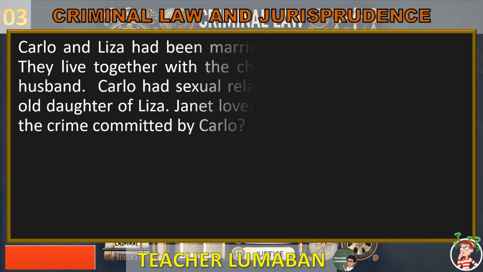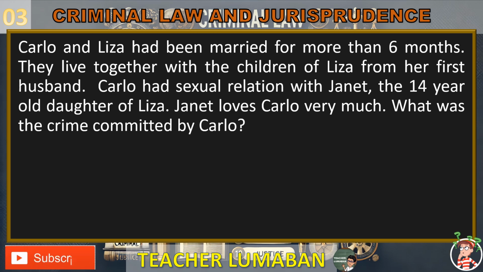Carlo and Liza had been married for more than 6 months. They lived together with the children of Liza from her first husband. Carlo had sexual relation with Janet, the 14-year-old daughter of Liza. Janet loves Carlo very much. What was the crime committed by Carlo?